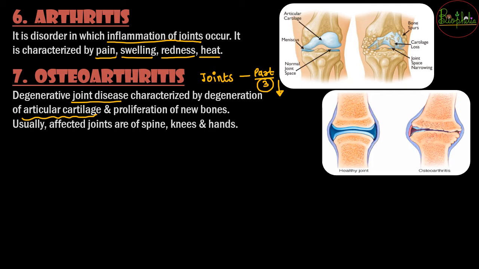So that was about osteoarthritis, which is generally going to affect the joints of the spine, knees and hands. So those can be the possible areas to direct you towards osteoarthritis. You can surely check out the differences between arthritis and osteoarthritis, how they look different. You can see the images. This one was for arthritis. The one below is for osteoarthritis. And the previous one we had seen was for rheumatoid arthritis. So all are related to arthritis, but there are some differences that need to be understood.